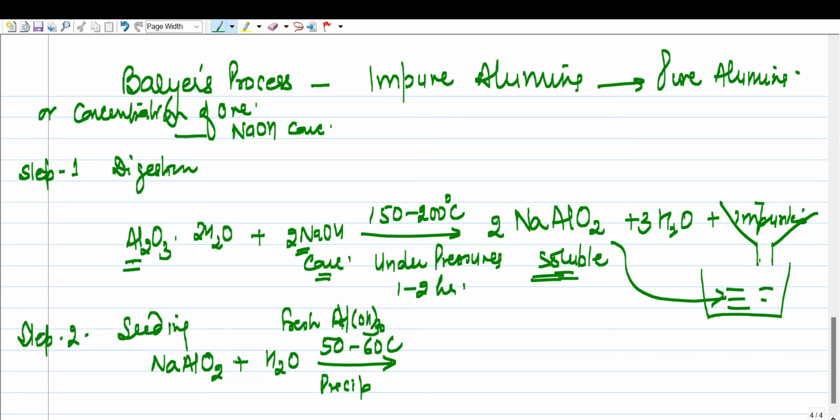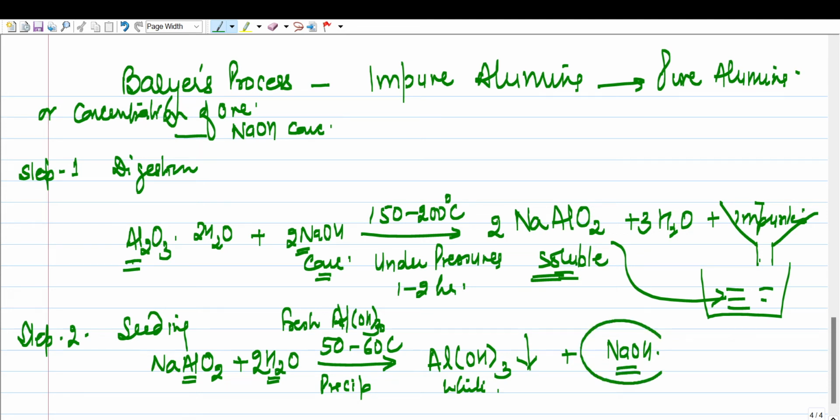Now what will happen? The entire aluminium with water is converted into aluminium hydroxide precipitate. This precipitate is of white color, and you get sodium hydroxide. So sodium hydroxide is regenerated. Balance the reaction. So you get aluminium hydroxide, a white color precipitate, and you get sodium hydroxide. This is regenerated and is used for digestion.